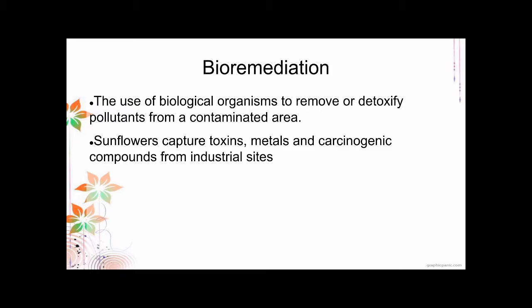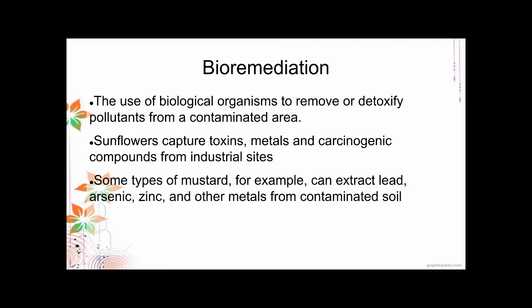And because we want to expand the use of land, they try to decontaminate the area by planting sunflowers, and they have been shown to actually mitigate and detoxify the area. Aside from sunflowers, we also have other plants.